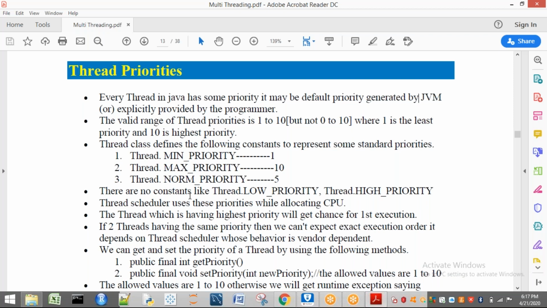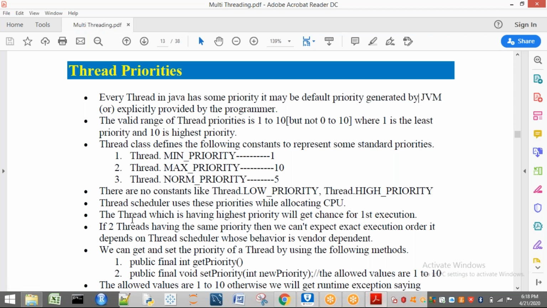Now, generally, who is going to use these priorities? Who is going to see all the tasks of these threads? The thread scheduler. So the thread scheduler uses these priorities while allocating the CPU. The thread which has the highest priority will get the chance to execute first. Those threads having the highest priority can execute first.